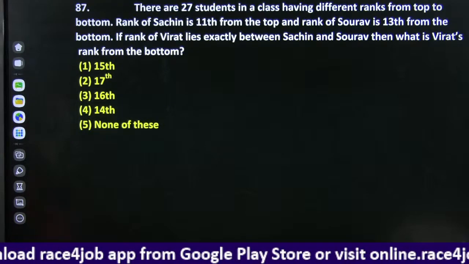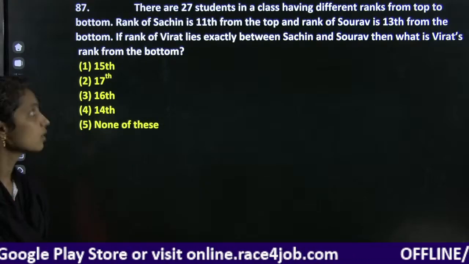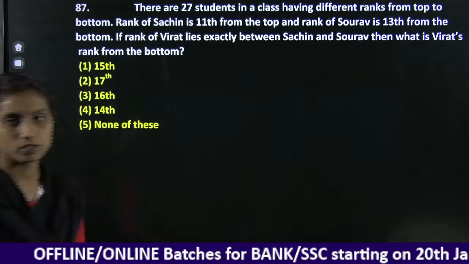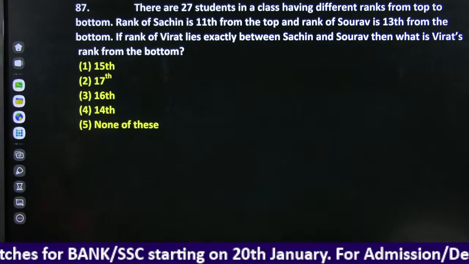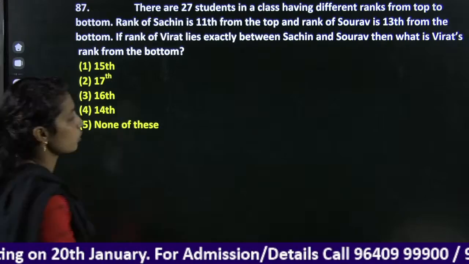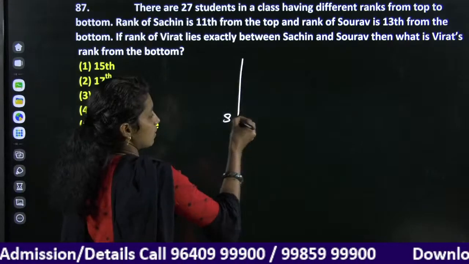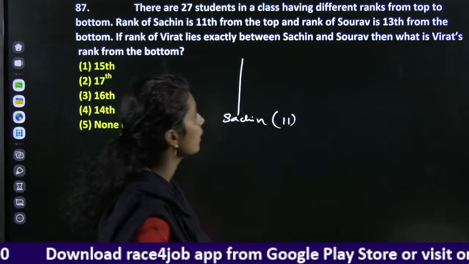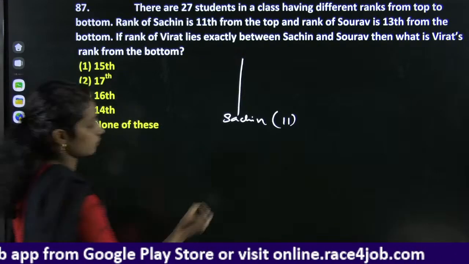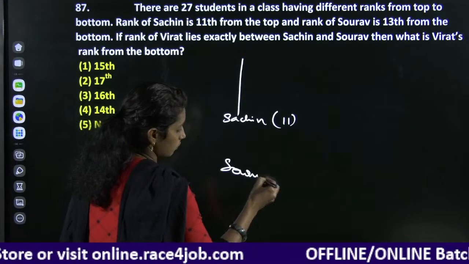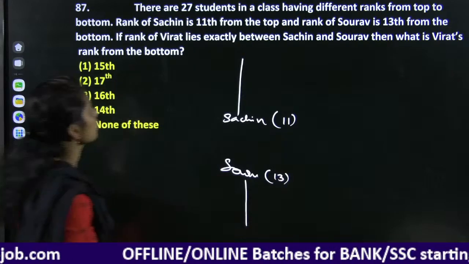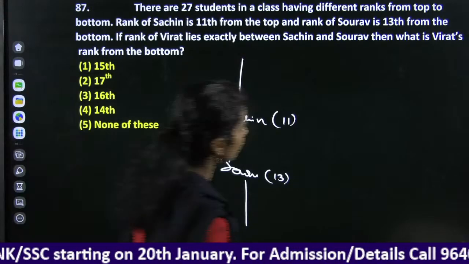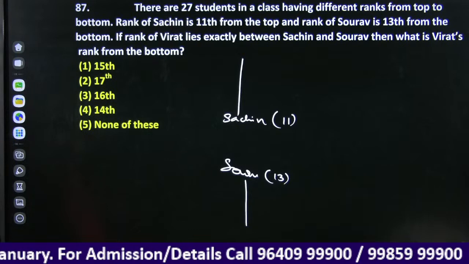Right, next. Here we have a question from the ranking based. There are 27 students in a class having different ranks from top to bottom. Rank of Satish is 11th from the top. Satish 11th. And the rank of Saurav is 13th from the bottom. Saurav 13th. If rank of Virat lies exactly between Satish and Saurav, then what is Virat's rank from the bottom?